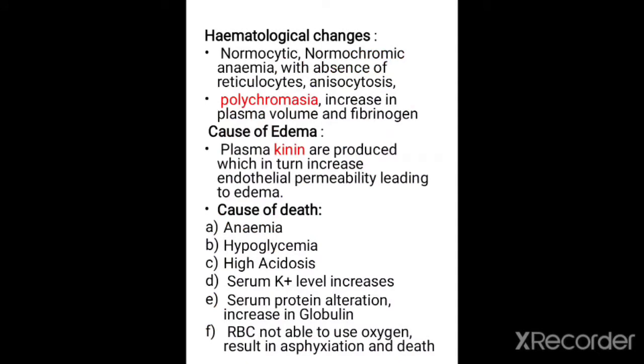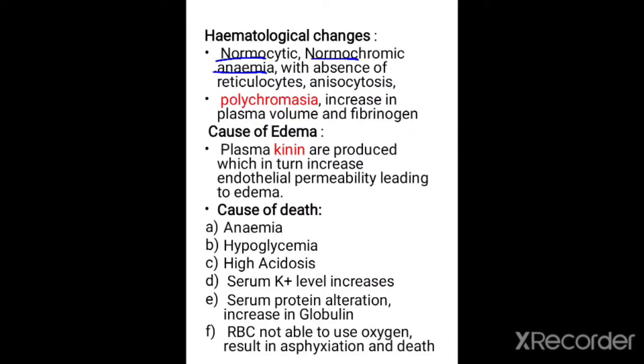And now let us look at the hematological changes which occur in the affected host, which include normocytic and normochromic anemia. Normocytic is the condition in which the RBCs are of normal shape and size, but they are fewer in number, which means a decreased number of RBCs will be there, but their size and shape is normal. And normochromic means the RBCs contain the normal or adequate amount of hemoglobin, but their number is reduced. This is normocytic and normochromic anemia.